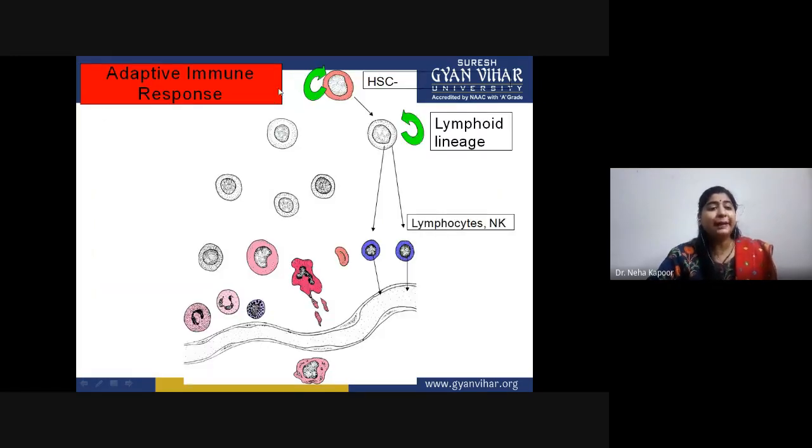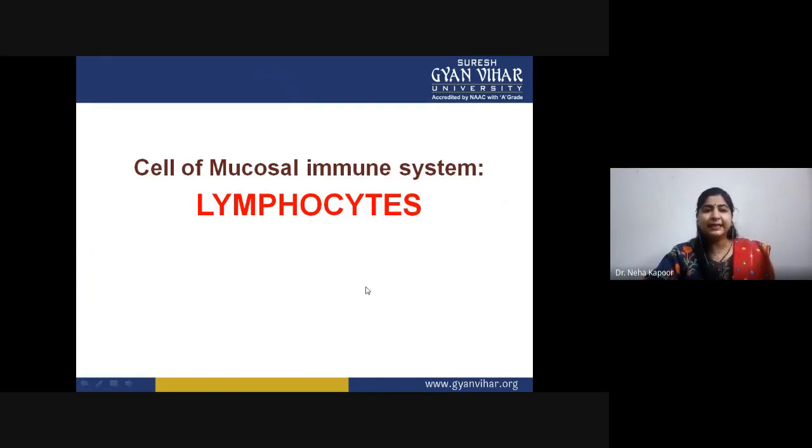Now, when the adaptive immune response is mounted, the lymphoid lineage gets activated. Natural killer cells, B lymphocytes and T lymphocytes are produced and they basically get activated. So we'll be discussing these cells of the mucosal immune system that are lymphocytes.